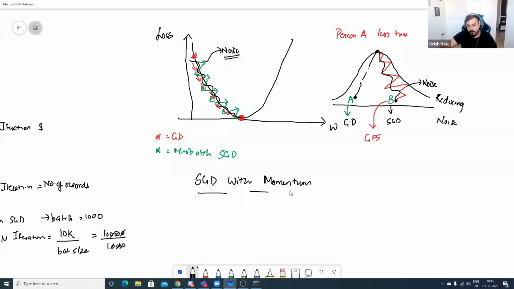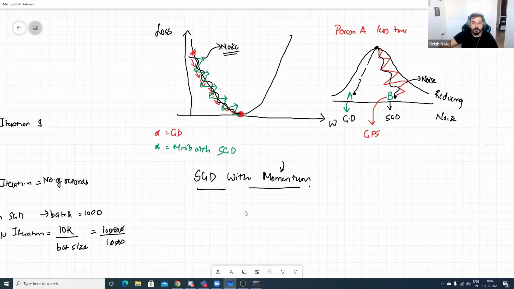We'll discuss what exactly this momentum is. With the help of SGD with momentum, we will try to smoothen this noisy data so that we'll be able to reach the top, or if the person is coming from top to bottom, it will be applied in the same way. So let's understand what is SGD with momentum, or as we also say, gradient descent with momentum.